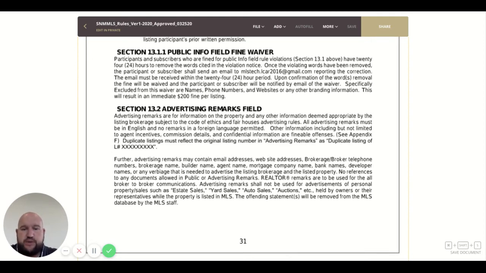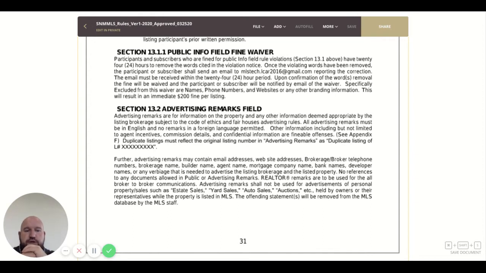Duplicate listings must still reflect the original listing number in advertising remarks as duplicate listing of blank. Further, advertising remarks may contain email addresses, website addresses, broker telephone numbers, brokerage name, builder name, agent name, mortgage company name, bank name, developer name, or any verbiage that is needed to advertise the listing brokerage and the listed property. No references to any documents are allowed in public or advertising remarks.